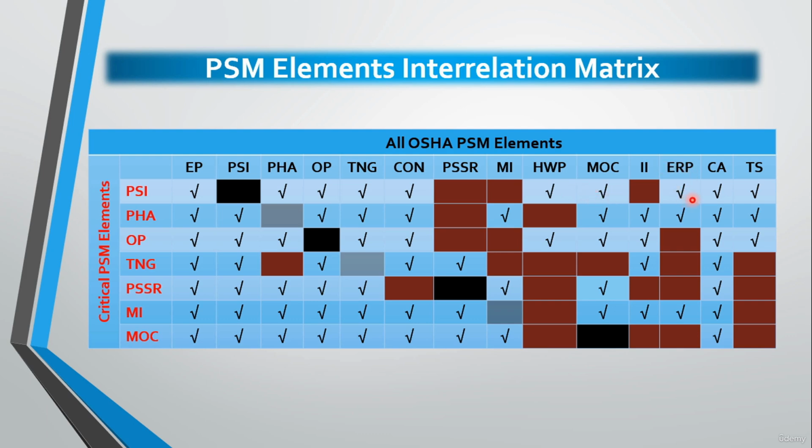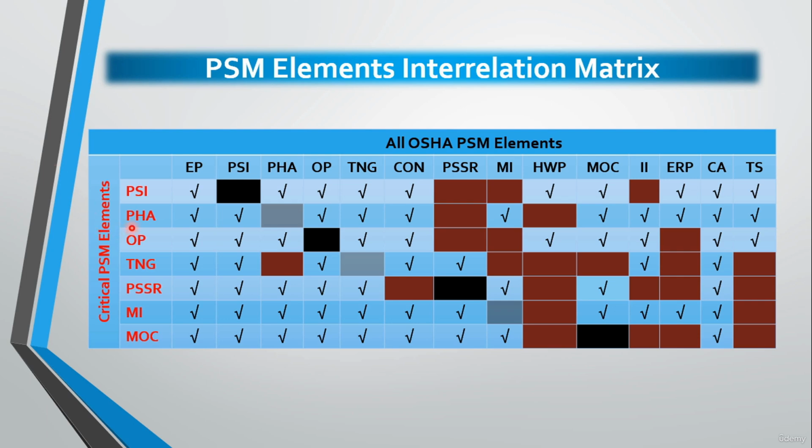Regarding the interrelation between the PSI and ERP, we will find that PSI is referred to construct or develop emergency response plans, so updating the PSI information may lead to a change in the emergency plans or procedures. Regarding the interrelation with compliance audit, we will find, of course, that PSI documentation should be assessed during the auditing phase. And at last, regarding the interrelation with trade secrets, we will find that any related information necessary to generate the PSI should be available for compilation.